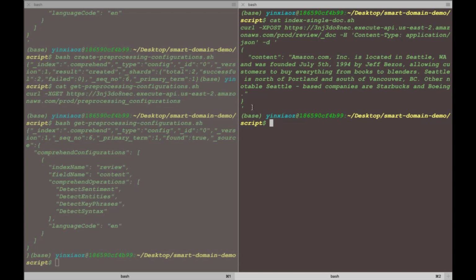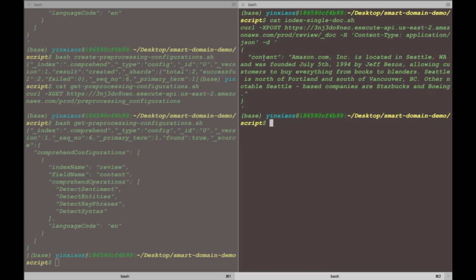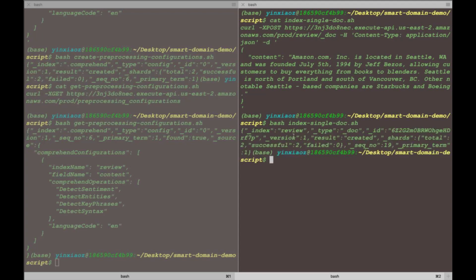As you can see, it's a POST request, and here is the endpoint again, and review represents the index name, which is the same as the index name I put there before, and you can leave _doc as it is. The request body can accept any JSON document, and in there, content is the one that I want to get the document insights from. I'm going to run this command to show you how to index a single document into the solution. It returned very fast. You can see the result has been created.